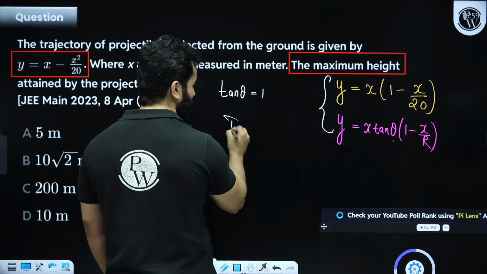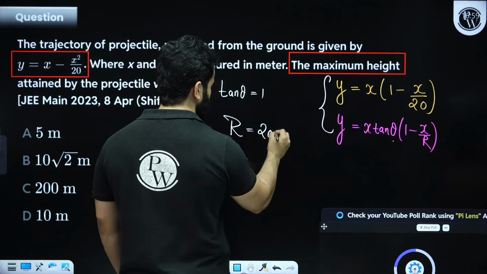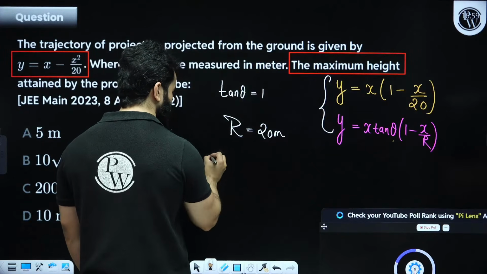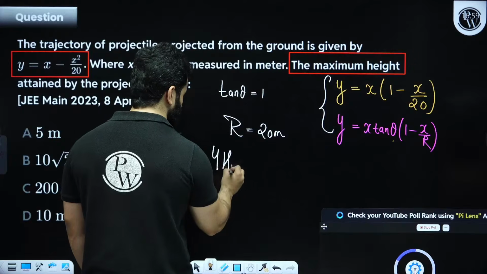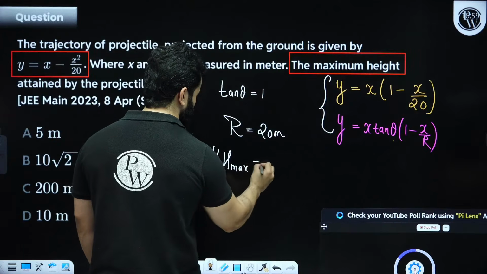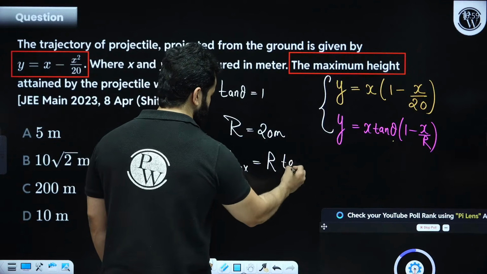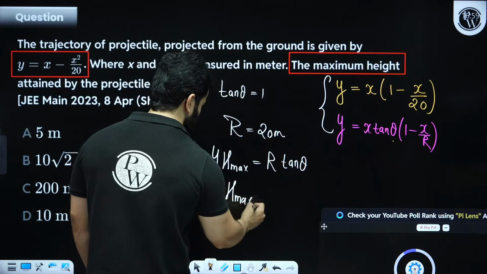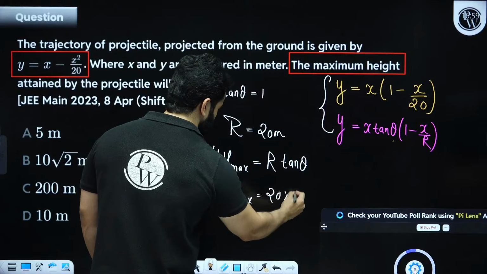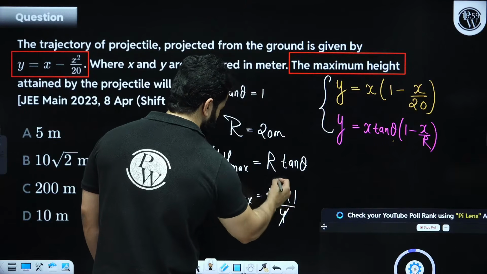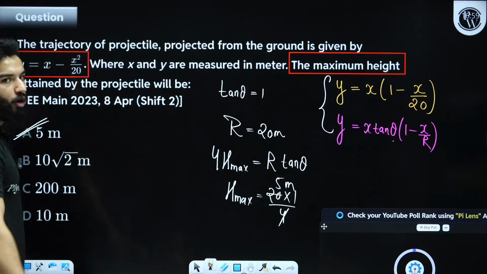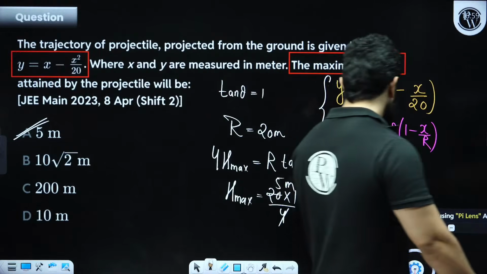See, range is coming out to be 20 meter, right? And okay, fine, we'll require tan theta. Range is 20 meter. That means 4 times the maximum height is equal to range multiplied by tan theta. So tan theta is 1, range is 20. So H max will be 20 times 1 divided by 4. That means 5 meter. 5 meter is the correct answer, option A. Clear? Quickly let me know.